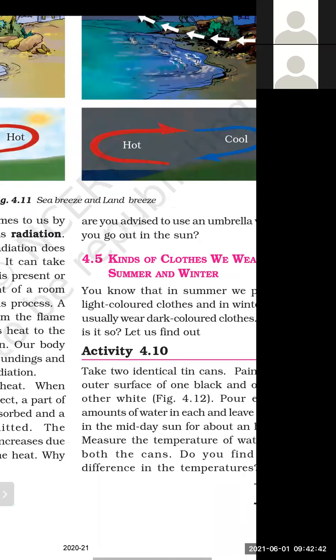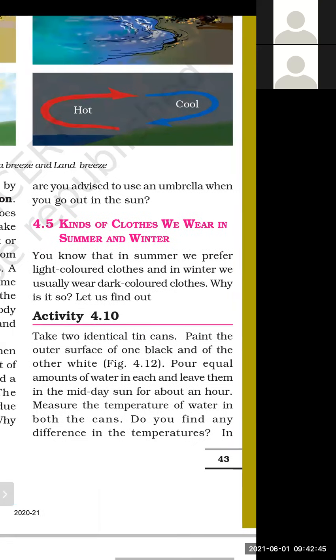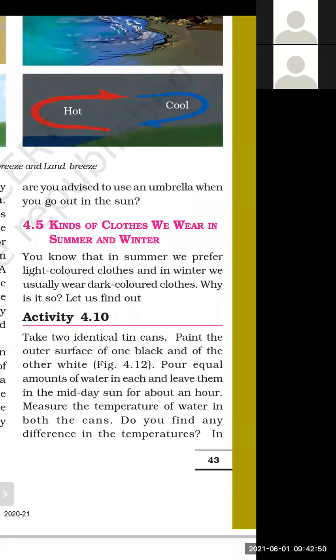Why are you advised to use an umbrella when you go out in the sun? This is the reason why we use an umbrella when we go outside during the hot summer season. When the heat radiation is coming from the sun, the umbrella will protect us, because the cloth of the umbrella will absorb some amount of heat and reflect some amount of heat, so we will receive the sun's heat in less amount.